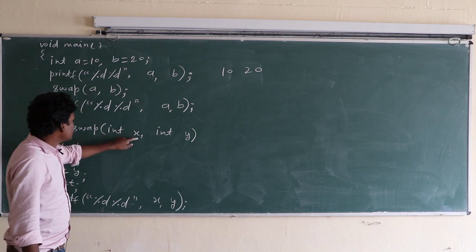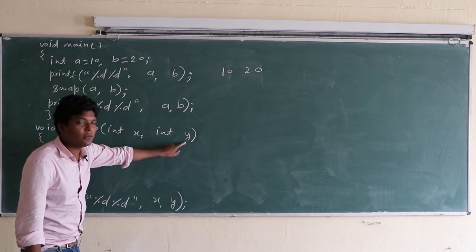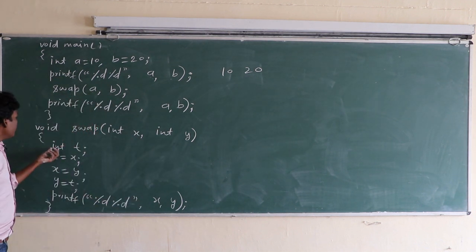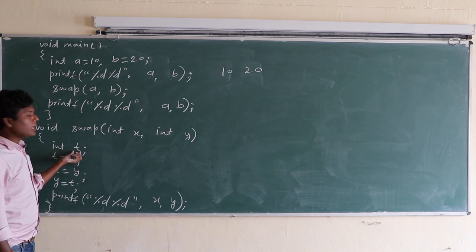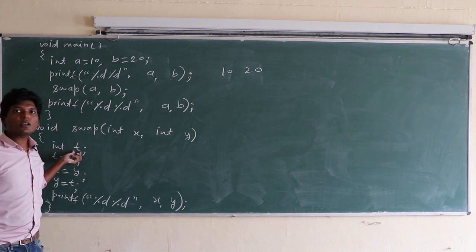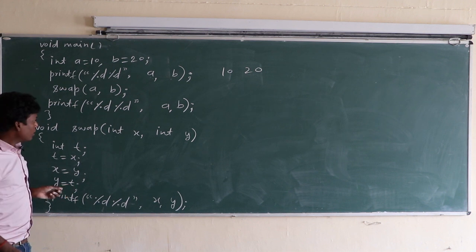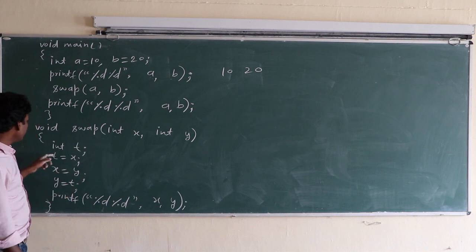So the value of a is received in x, the value of b is received in y. Now we declare a third variable t. With the help of the third variable, we are going to swap the values of x and y. Okay.